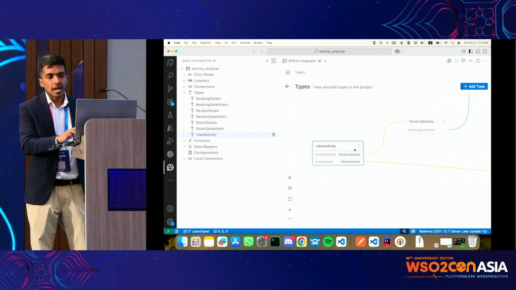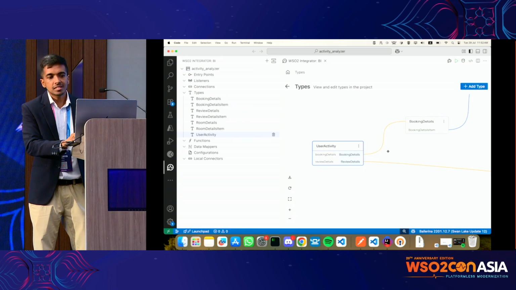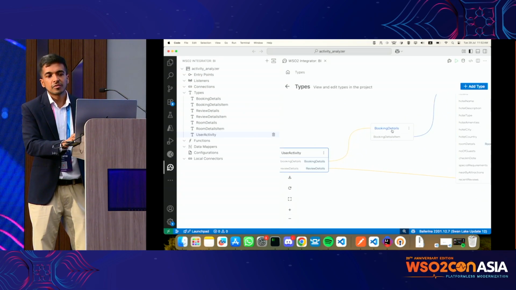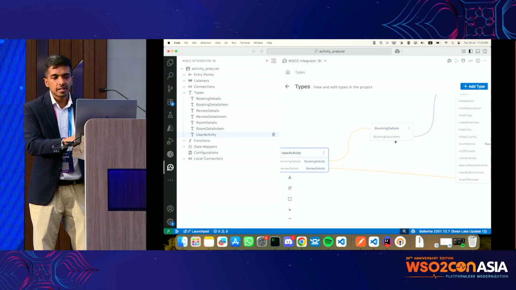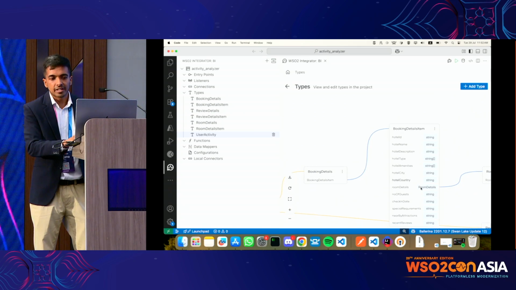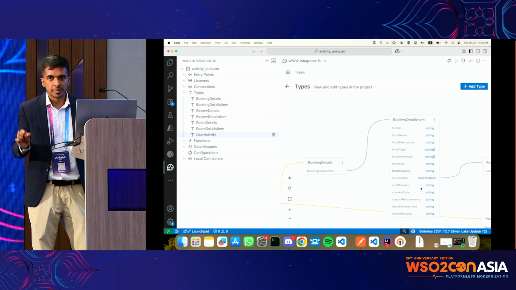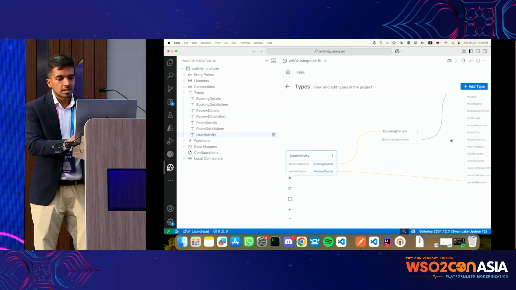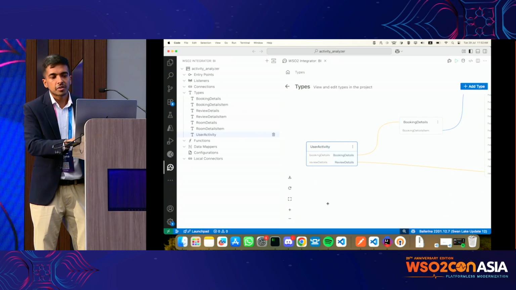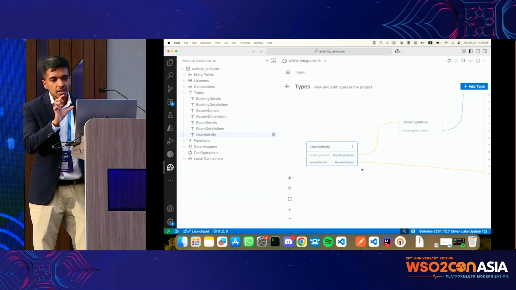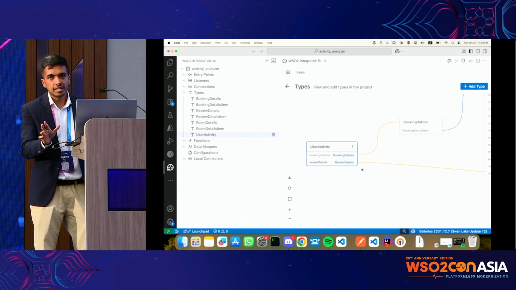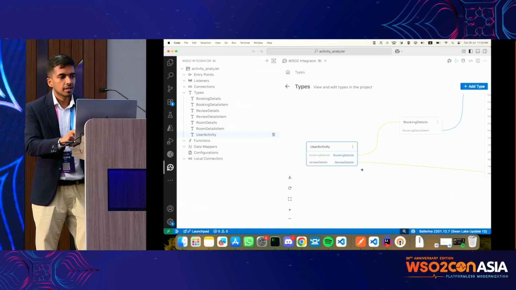We have a field called booking details, which will take this particular form. And you will see this nice little diagram showing the relationship between each record. Ultimately, what we want to do is call the APIs and create this particular form of data.